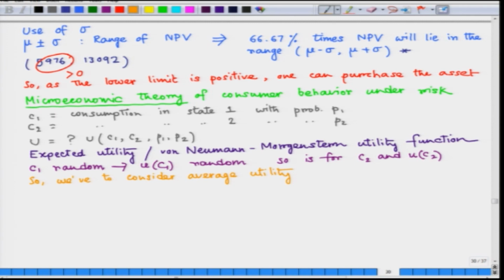If we have to consider average utility, then in the case of a random variable we know that we have to take the expectation of the random variable.